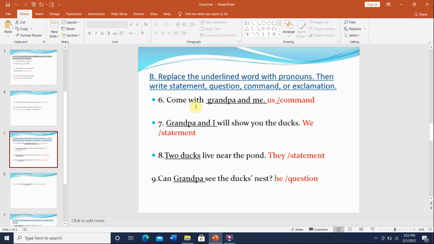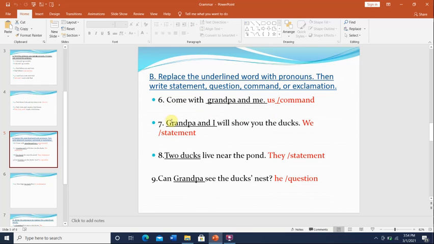Okay, so come with Grandpa and me. Grandpa and me, we will change it into a pronoun. Come with us. When you talk about another person and yourself, you change it with us because it's after the verb. Come is the verb, so come with us. And when you begin the sentence with a verb, you're giving them an order. You're telling them to do something, so it's a command.